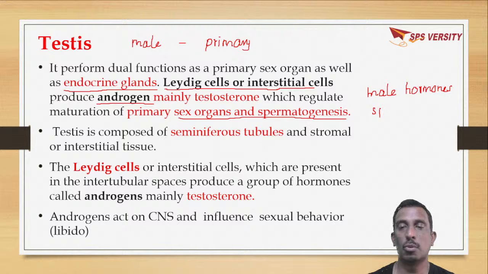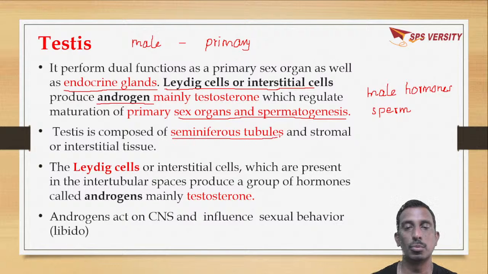Spermatogenesis means formation of sperms. The process of formation of sperms is called spermatogenesis. Okay. So here when you come to testes, inside testes there are a lot of seminiferous tubules. In between these seminiferous tubules there is interstitial tissue, or it is also called stromal tissue.